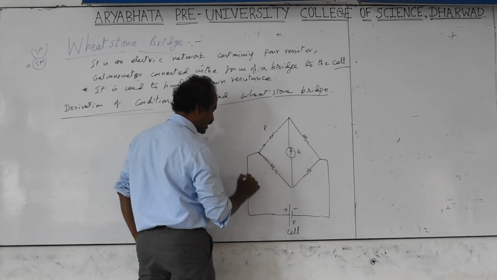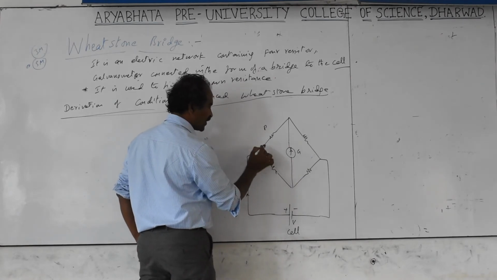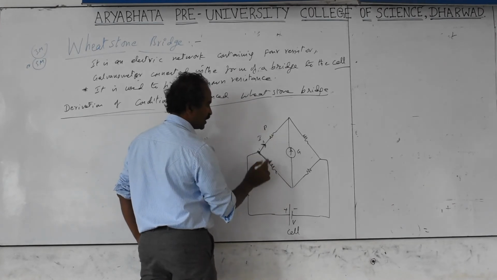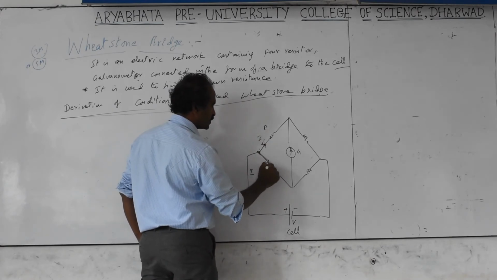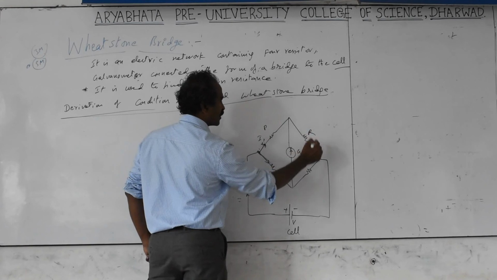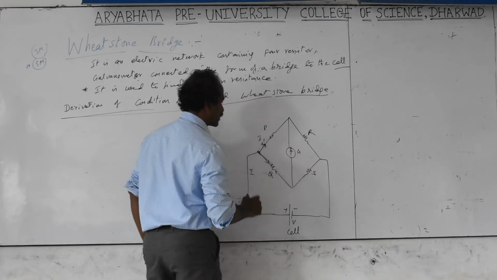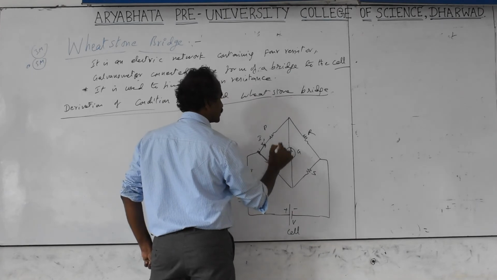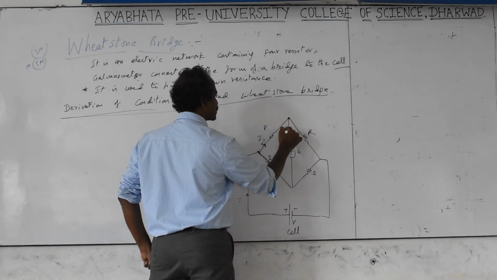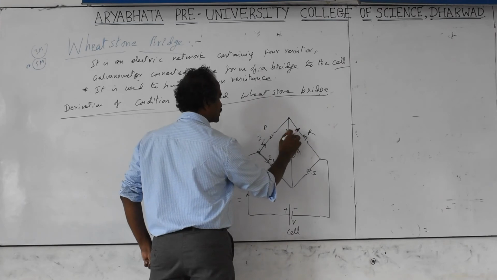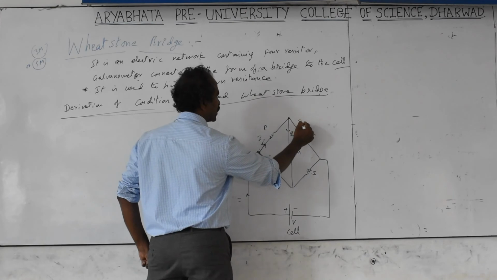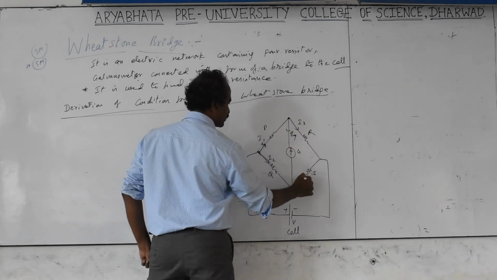Current coming from the cell is I. After coming to the junction, it divides into 2 parts: I1 passing through P, and another, I2, passing through Q, R, S. Next, the current comes here and divides into two parts. The current through the galvanometer will be taken as I_G, the current through R is I3, and the current through this is I4.